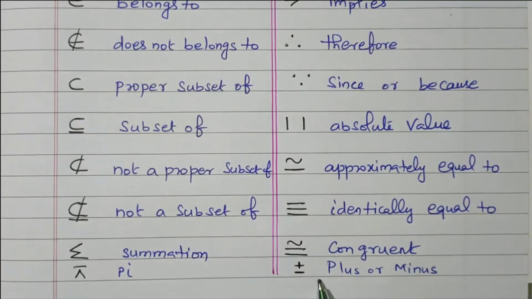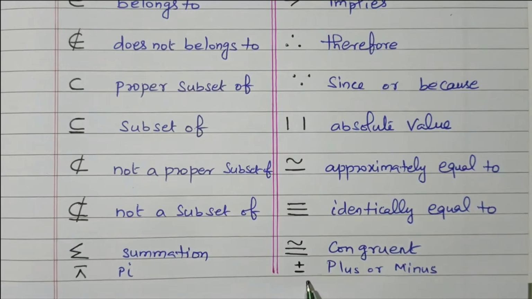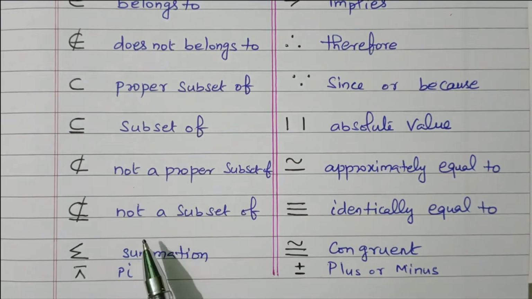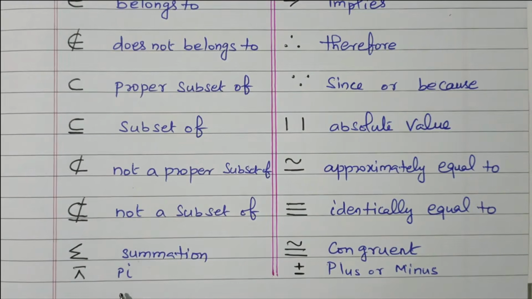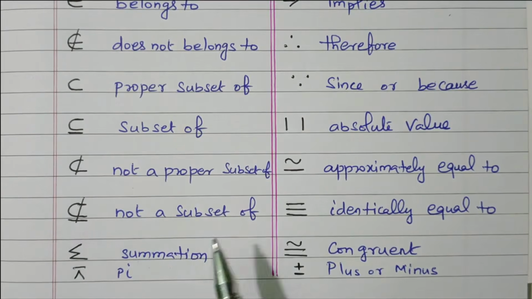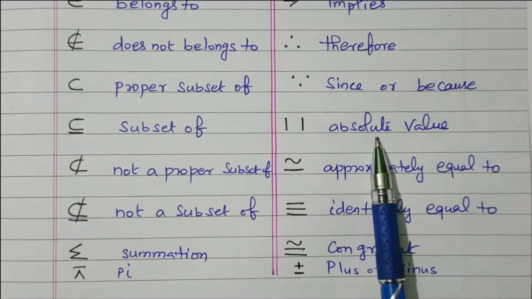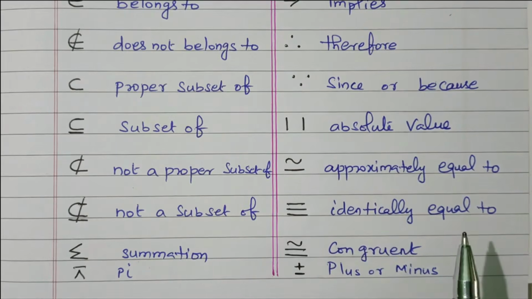Then plus or minus. Both plus and minus are there. Plus or minus, we need to add as well as subtract. Right? Addition will give one value, subtraction will give another value. So this is not a proper subset, not a subset. Summation, sum of all values. Pi, multiplication of all values. Absolute value. If it is positive or negative, it will give only positive. So this is approximately equal, identically equal, concurrent, plus or minus.